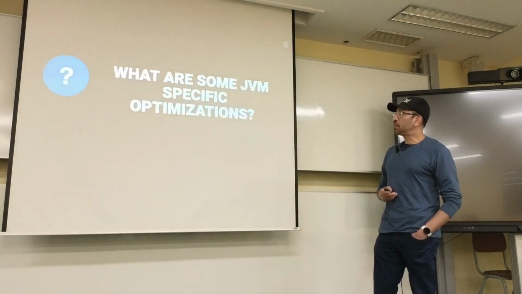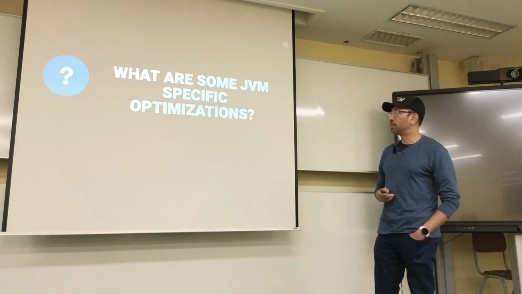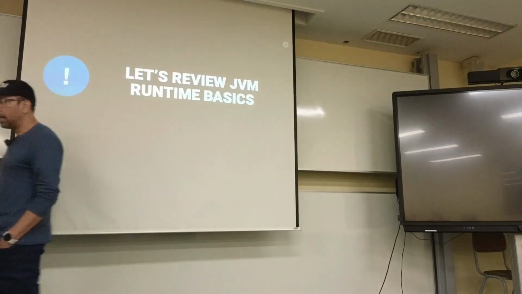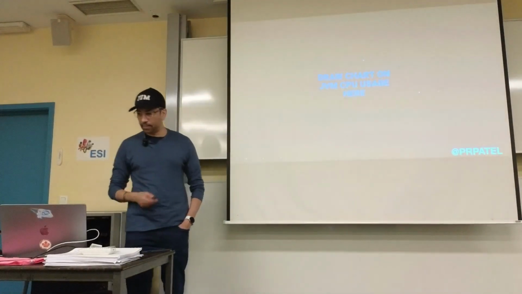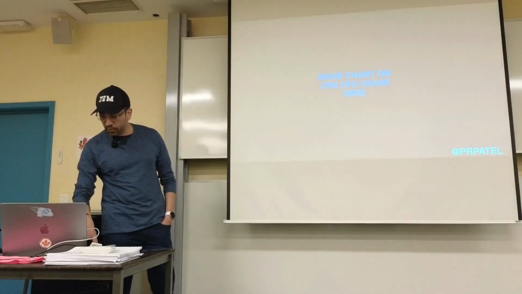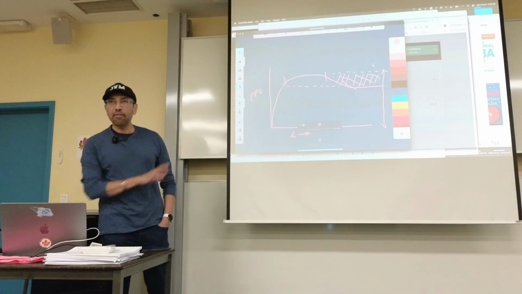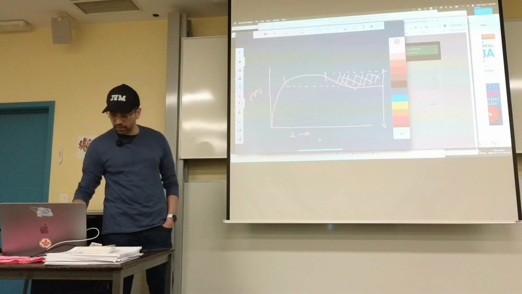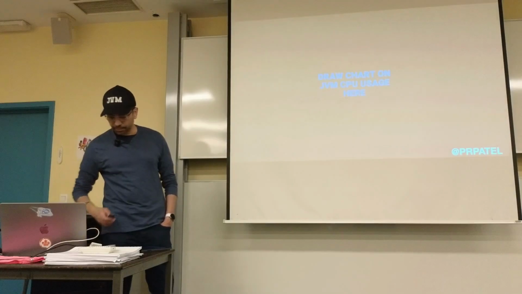So what are some specific Java optimizations that we can do around this? There really aren't that many, but there are a few things we can do, okay? We already talked about this chart I drew a second ago, this one right here. Everyone understands this chart, right? What it means, like the JIT and the warm-up extra CPU. Okay, good.